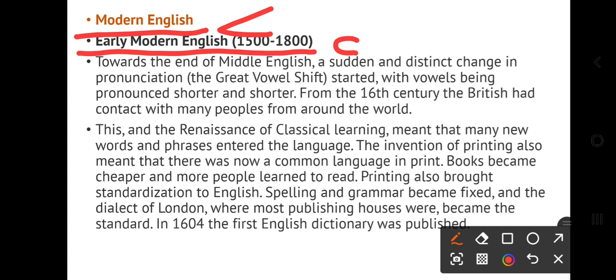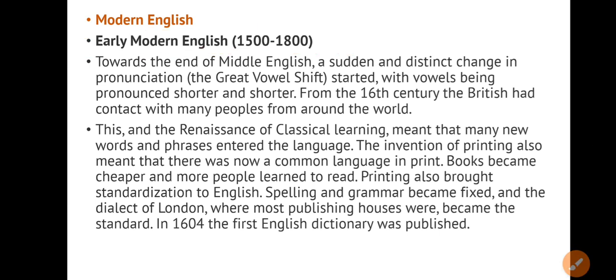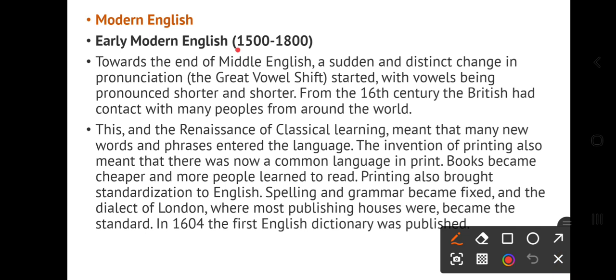So what is early modern English? Early modern English is towards the end of Middle English. End of Middle English is 1500. So that's the end of Middle English. A sudden and distinct change. Now what's the change here? For Old English, Germanic tribes came. For Middle English, William the Conqueror came and invaded Britain and conquered. Now in modern English, what happened? So that is a sudden and distinct change in pronunciation. All of a sudden, people started speaking in a different way.